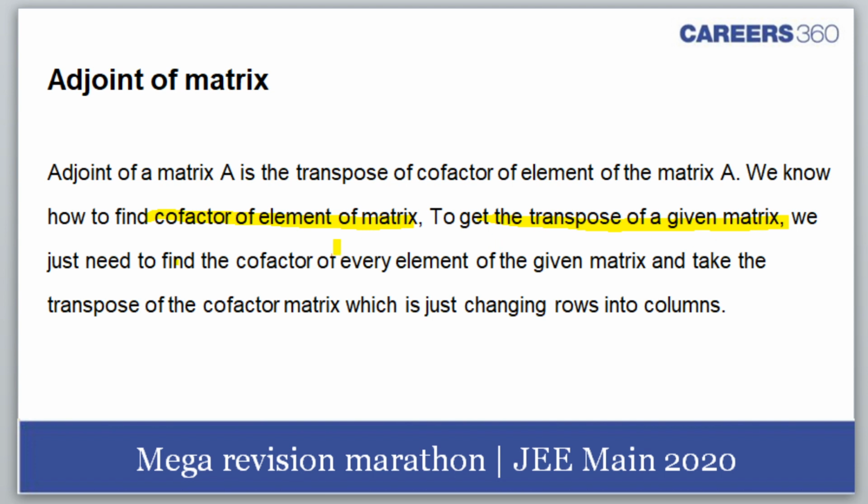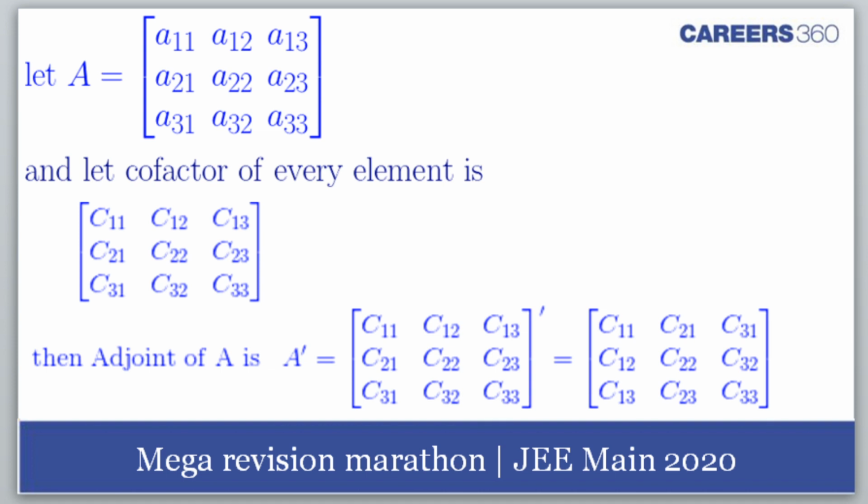We just need to find the cofactor of every element, take the transpose of the cofactor matrix, and then you get the adjoint of a matrix. Okay, students? So what is the adjoint of a matrix? It is the transpose of the cofactor matrix. So that's how it is formed.